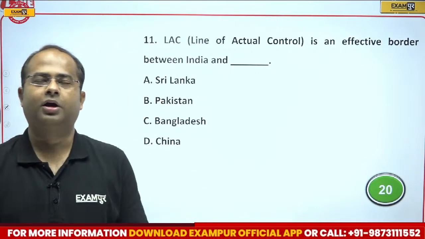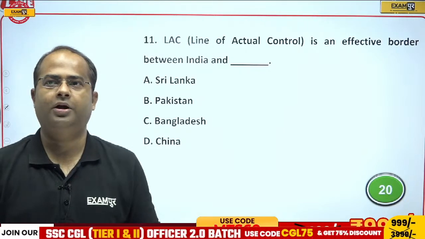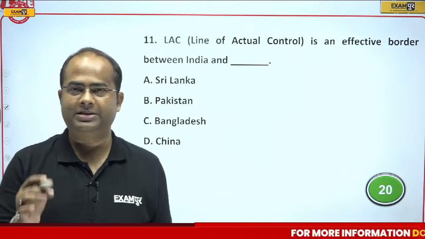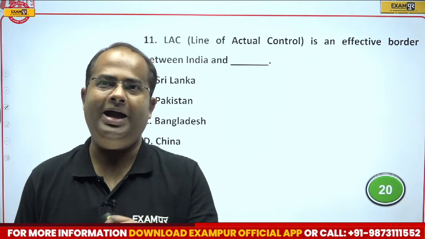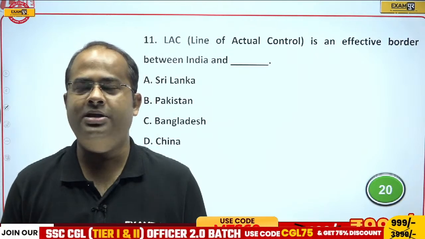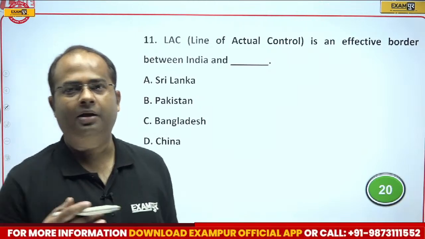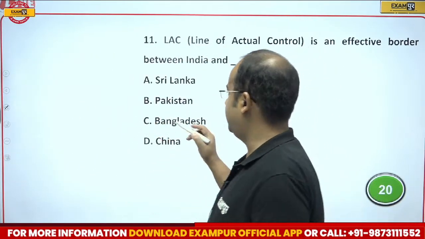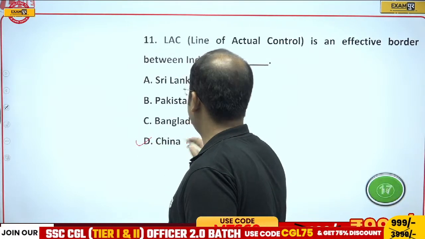Okay, guys, now come to the next question. The Line of Actual Control is an effective border between which two countries? Is it between India and Sri Lanka, India and Pakistan, India and Bangladesh, or India and China? The Line of Actual Control is the effective border between India and China.